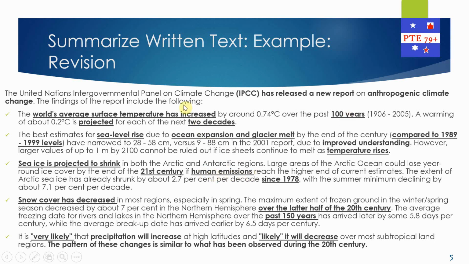I found only these two reasons which are causing all the problems of temperature rise, ice shrink and all that. So I made sure I included human emission and global surface temperature rise. Those two things I thought were important to be included. That's why I included them.